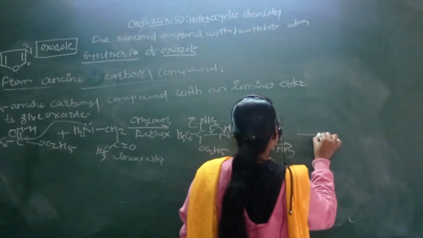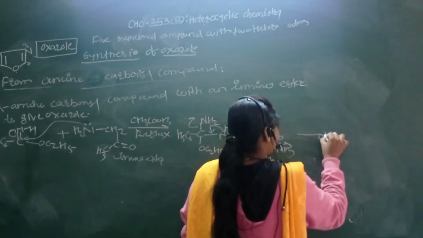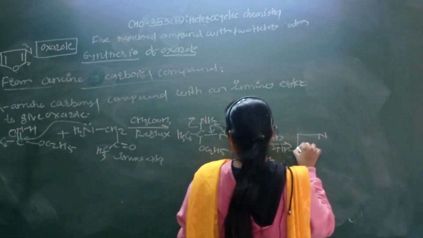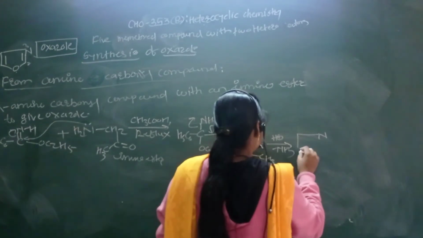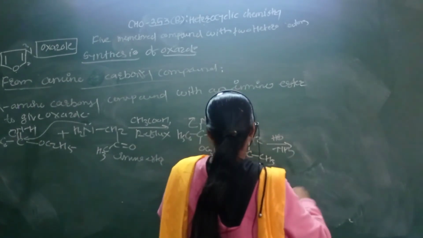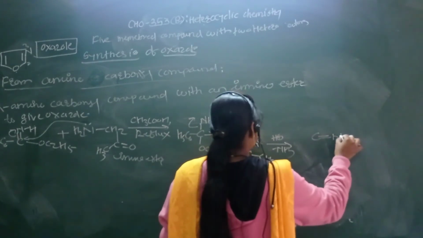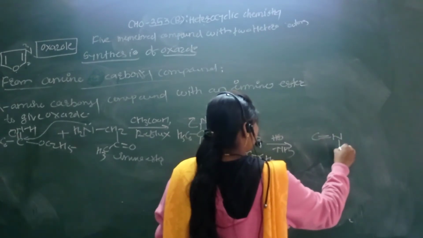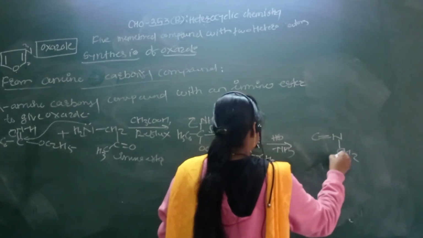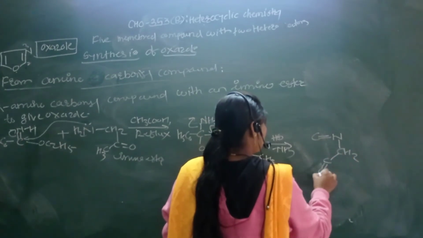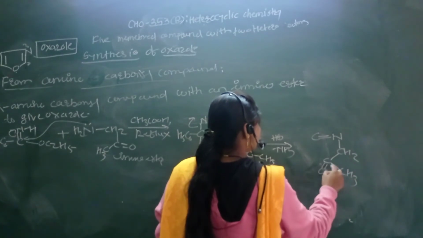So formation of the N, C, formation of the carbon nitrogen double bond here, CS2 C double bond O CS3.